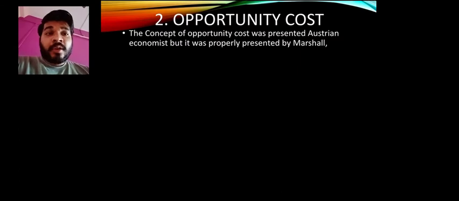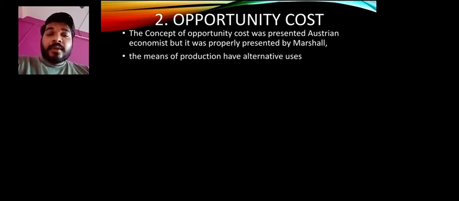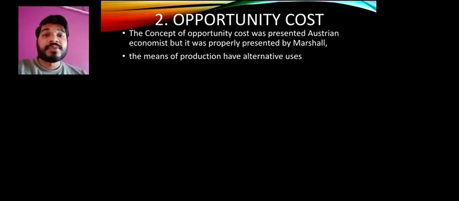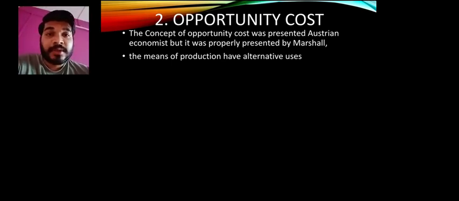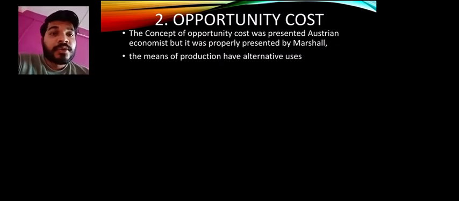So here opportunity cost has been presented by the economist Marshall. And what does it mean? It means the production has alternative uses. Opportunity means you can go with making alternative uses. We have already studied in the first chapter about the economics meaning, where alternative uses were given by Robbins' definition. So here also, in the same way, when you have certain means of production.